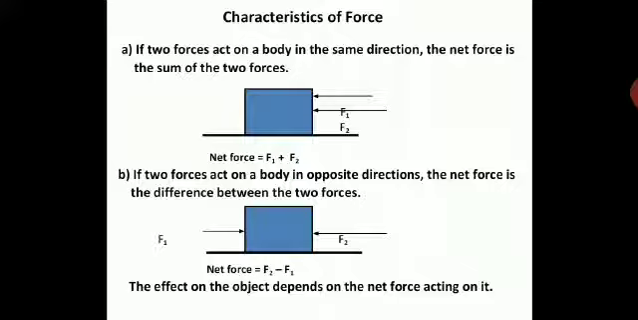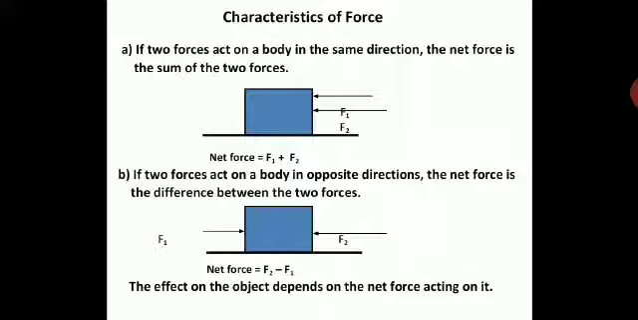Both are applying force there, and that force will act oppositely. Then the net force will be F2 minus F1. What will happen then? Instead of shifting the box, there will be a war between the two forces. You will push from this side, your friend will push it from the other side. So the net force will be given by the difference of the two forces.